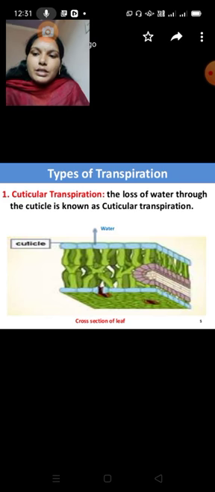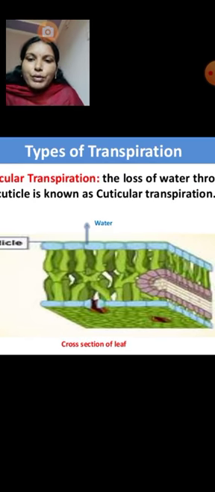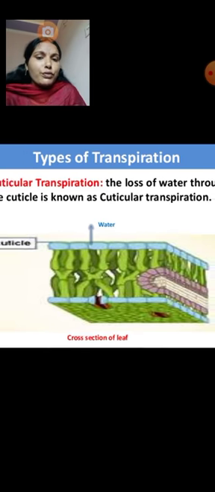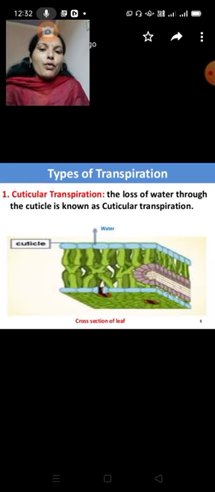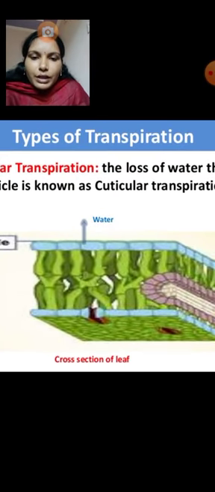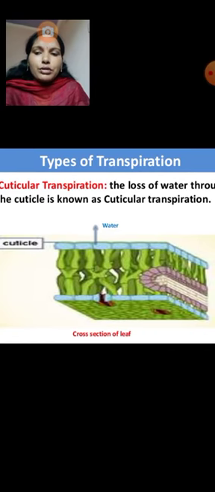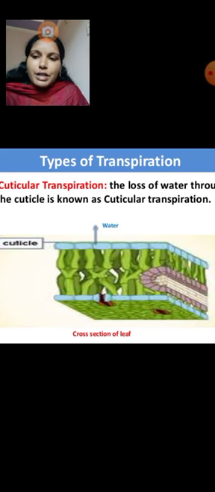It is the evaporation of water from the cuticle of the plant. So from this cuticle only, water is liberating out. The cuticle is a waxy covering on the surface of the leaves of the plants. Already we know that cuticle is waxy in nature, so it is present above the epidermis, and it covers the leaves of the plants.